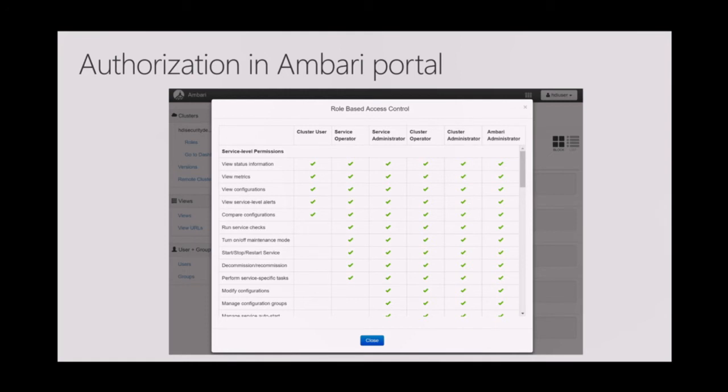And there are 6 different roles, and there's a laundry list of all the items that are available for these roles. These are available on our premium clusters in Ambari. Actually, they are available in standard clusters as well. So that's the first requirement, that I want privileged users to have access to privileged operations.